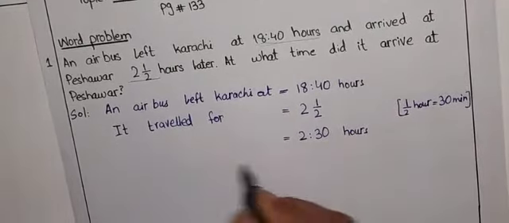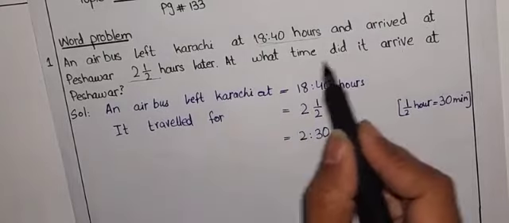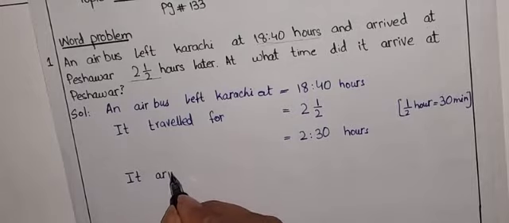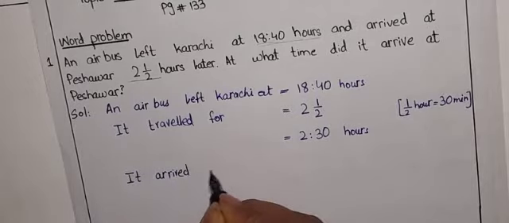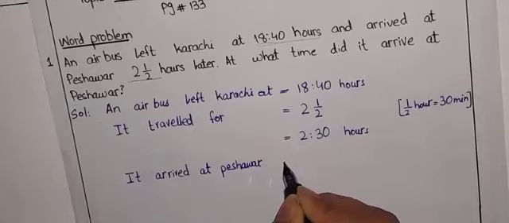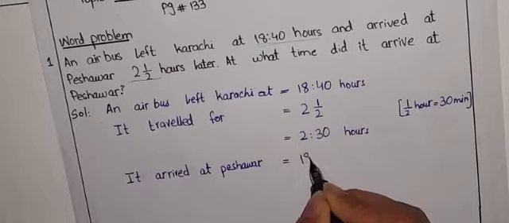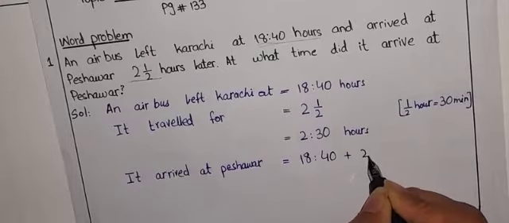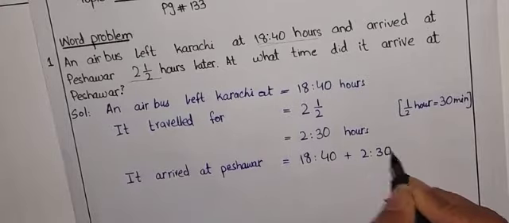So now, what time did it arrive at Peshawar? It arrived at Peshawar equals 18 hours 40 minutes plus 2 hours 30 minutes.